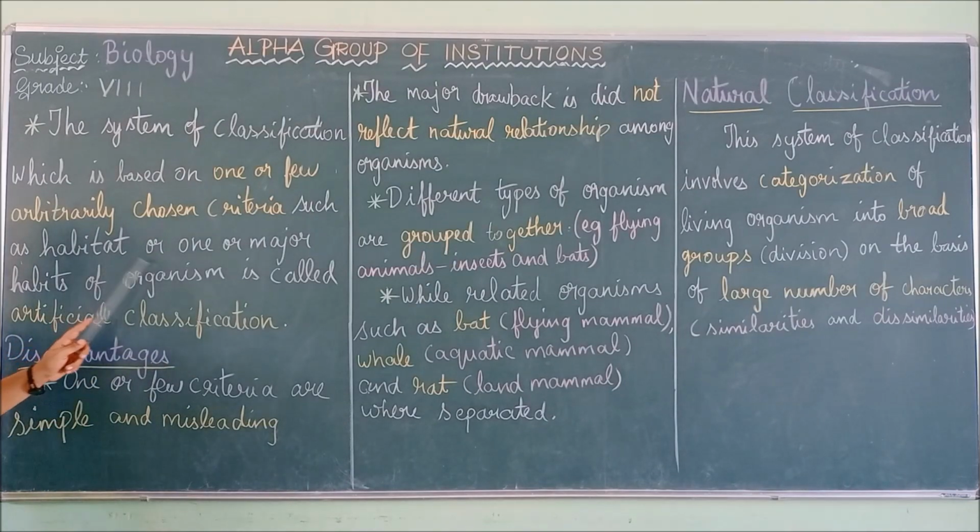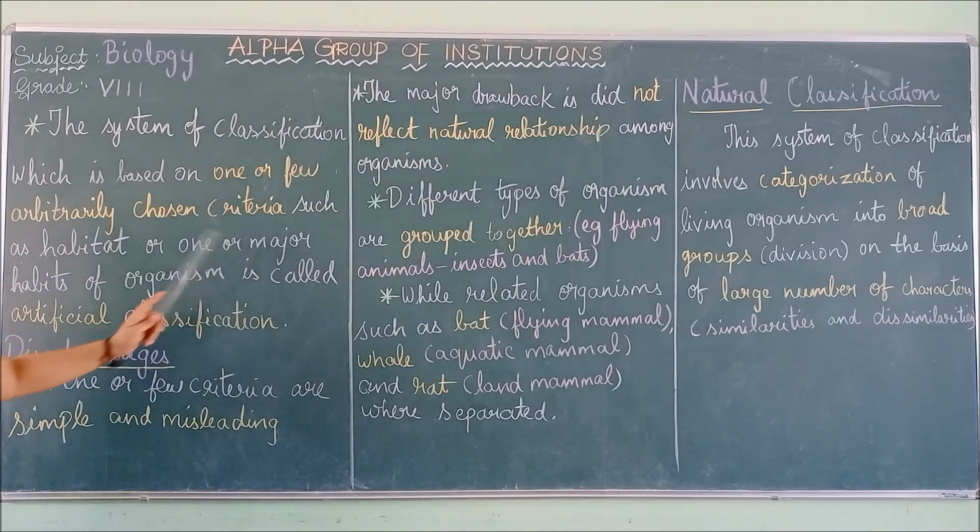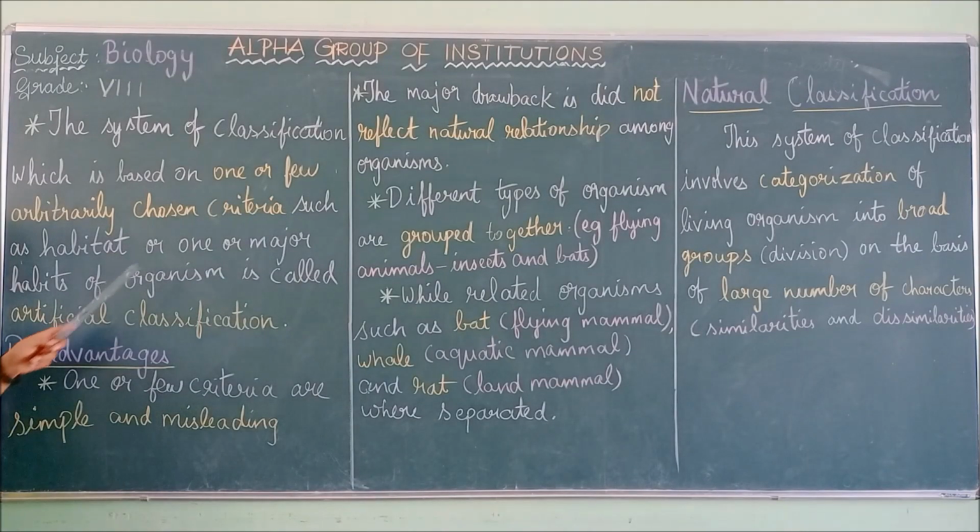That is one criterion, or one or more major habits. They are taking not only habitats but also the habits of the organism, how the organism behaves. So one or more characters of the habits is also taken. So this is called artificial classification.